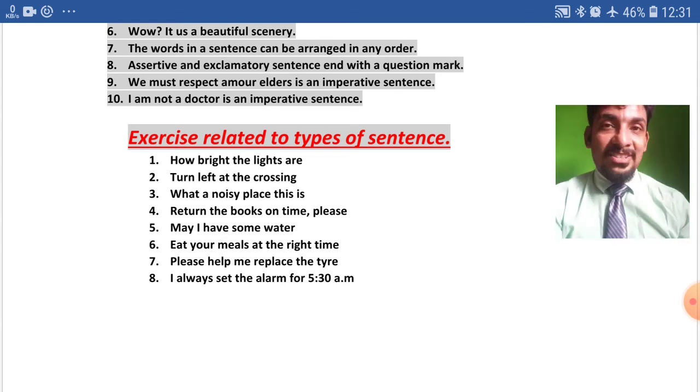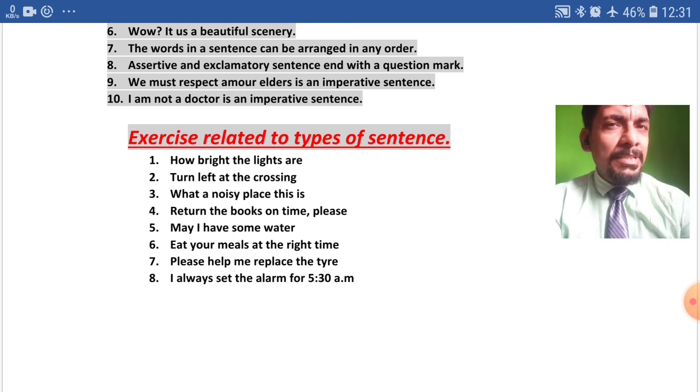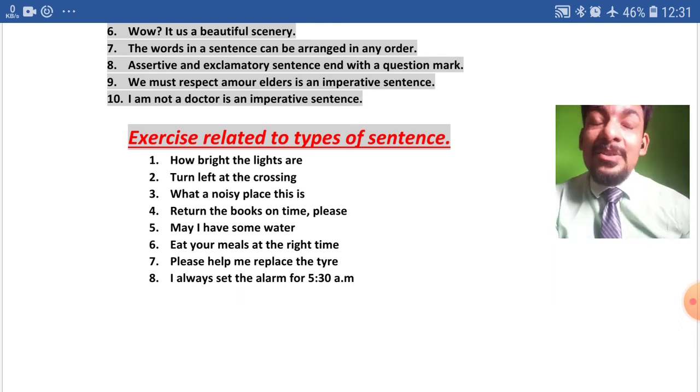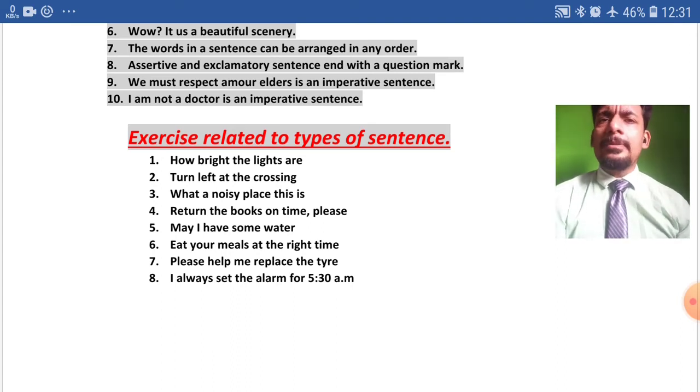In the first question, I have written, how bright the lights are. Now, can you guess what type of sentence is this? Of course, it is an exclamatory sentence. And it will end with an exclamation mark because a strong emotion is being expressed here. How bright the lights are!